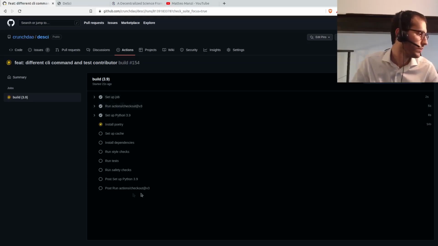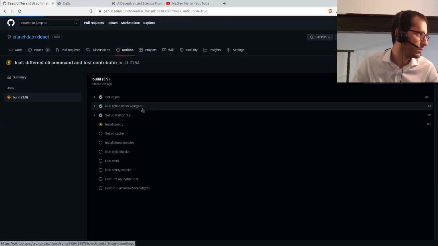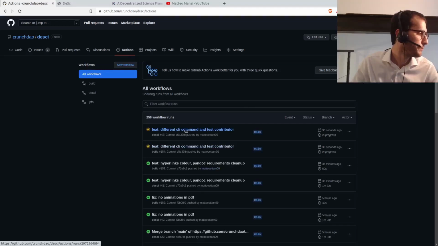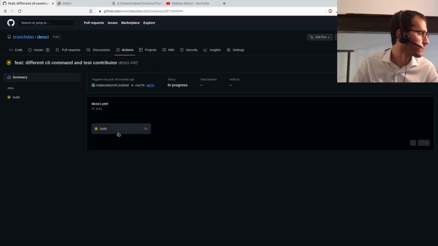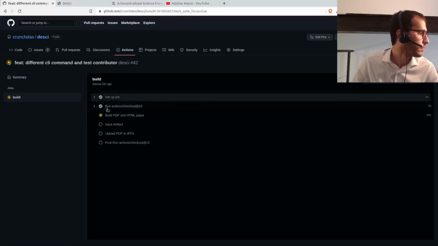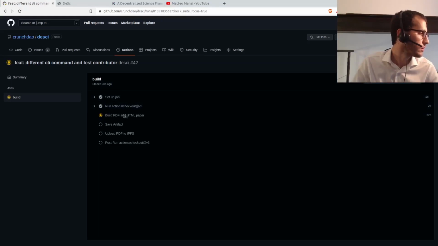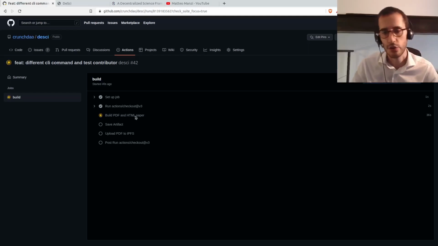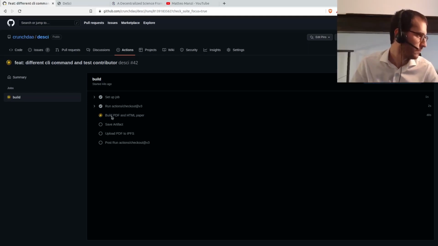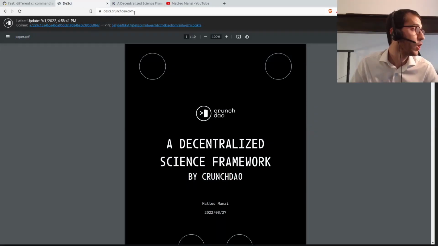This is all pretty standard in Python. For the decide step, though, we have a number of steps, the most interesting of which is the build of the PDF. Also HTML, that's actually a goal. We still don't have it in the action itself, but we can produce a PDF. This PDF is then rendered in real time on our website.